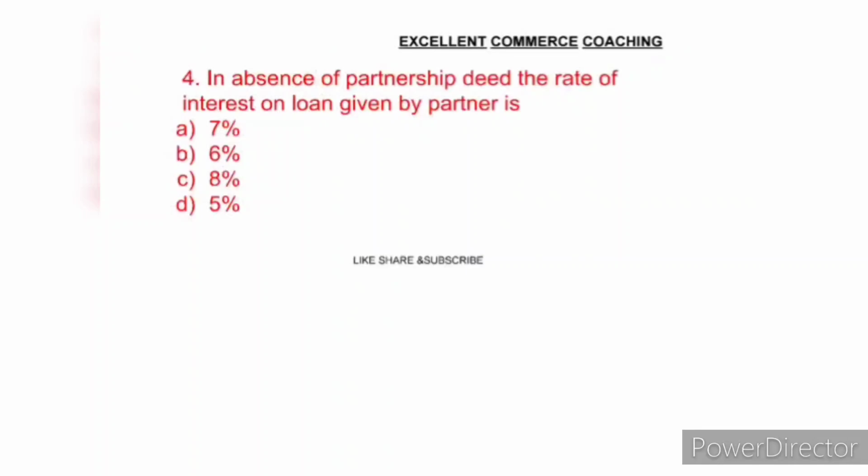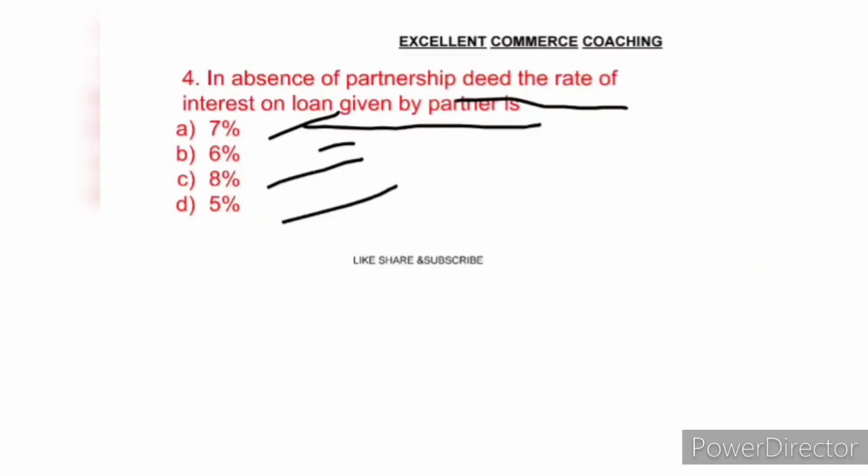Next question. In absence of partnership deed, the rate of interest on loan given by partner: option A 7%, option B 6%, option C 8%, option D 5%. So here the right option is option B, 6%. It means the partner will take 6% rate of interest on loan, if there is no partnership deed.